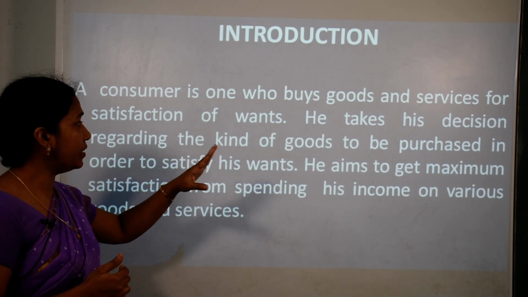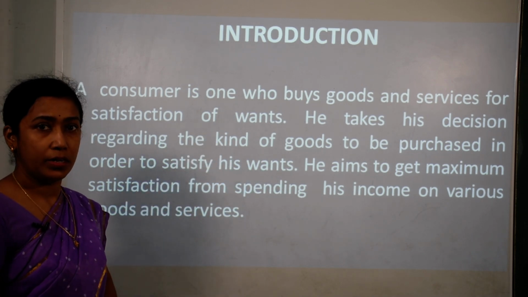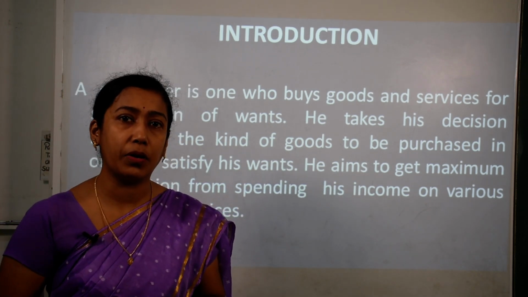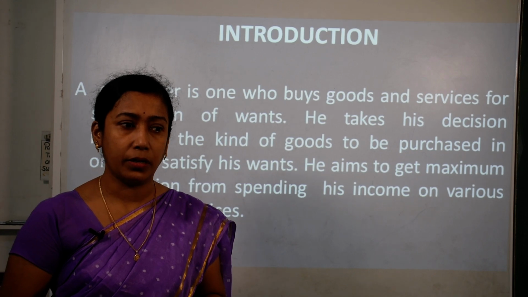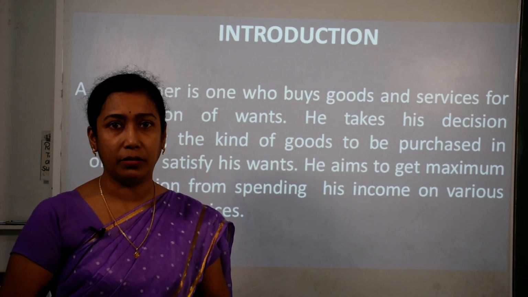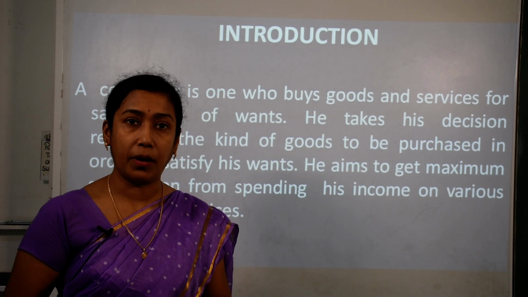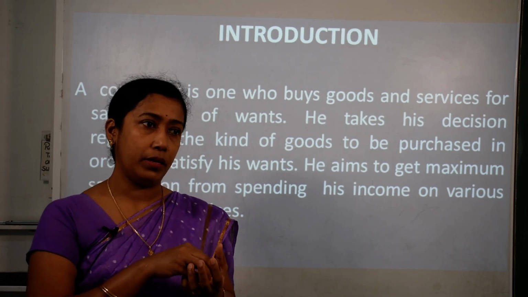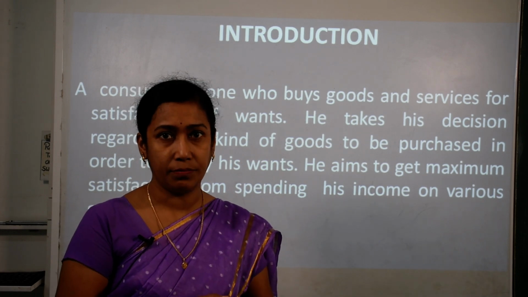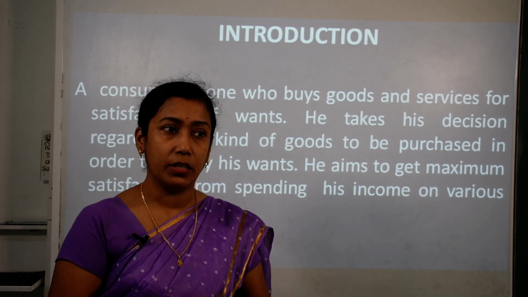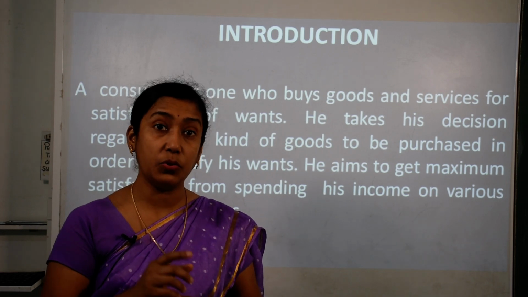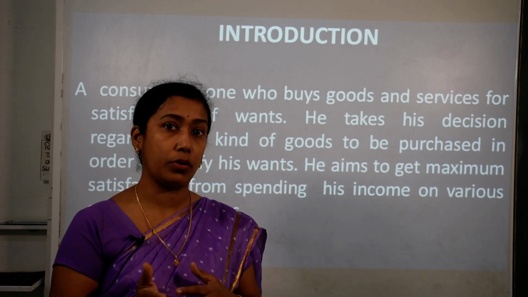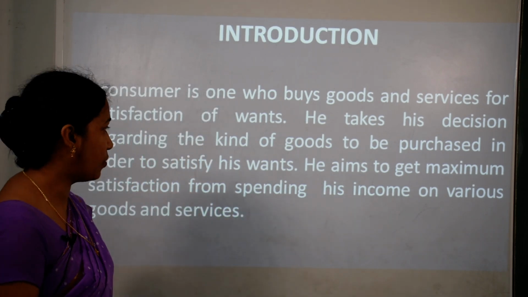He takes his decisions regarding the kind of goods to be purchased. As a consumer, suppose you are going to the market and you want to purchase a chocolate. There is a variety of chocolates available in the market. There will be a confusion in your mind with the availability of money, that means how much money you have got, and from that money which kind of chocolate you can purchase, that you have to decide. That means you need to involve yourself in decision making regarding what kind of chocolates you want to purchase from that money.